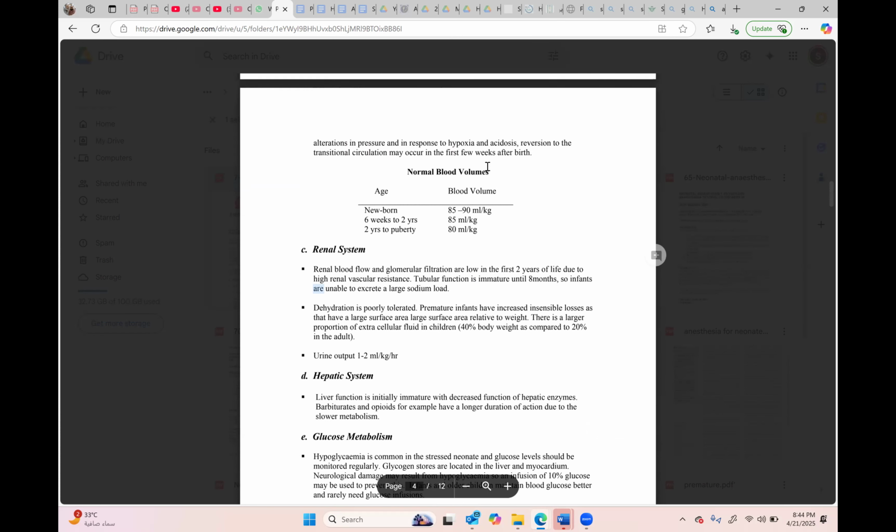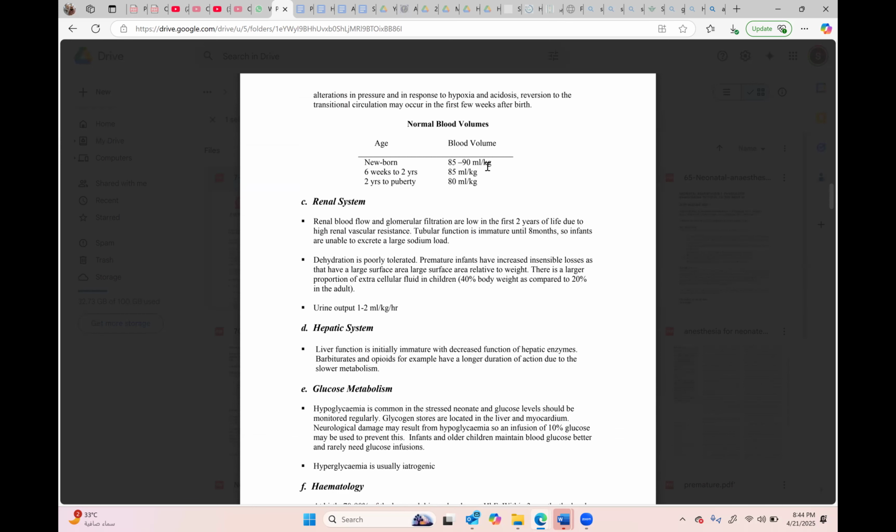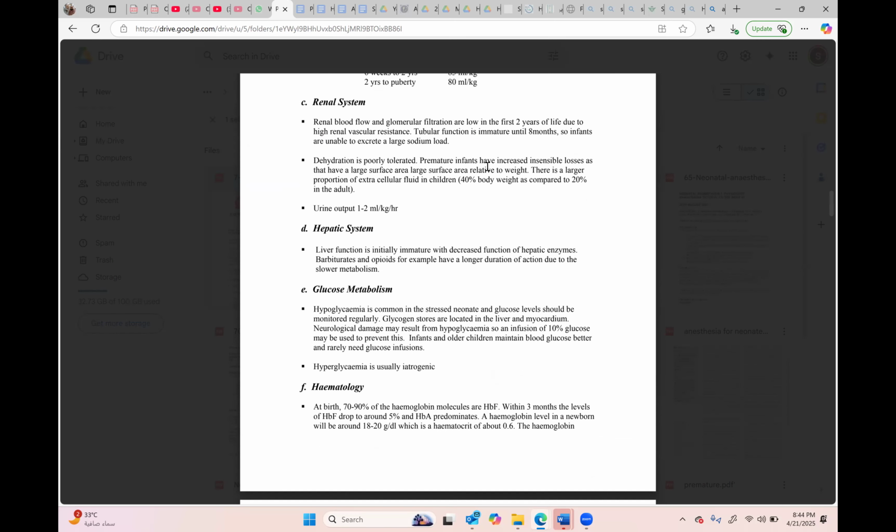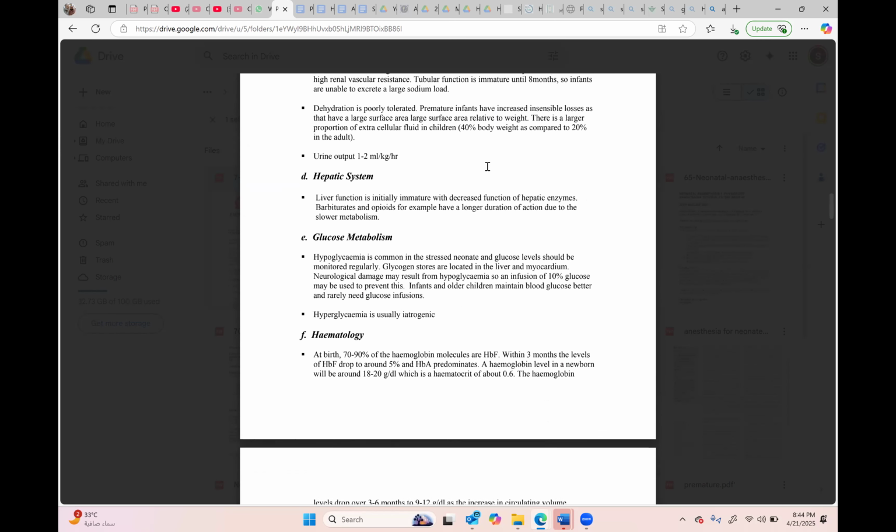And then the renal system is not fully mature. You have to maintain a higher urine output, and actually sometimes it is difficult to monitor. The pampers are one option, and of course if it's a long surgery you should have a Foley's. The hepatic system is not fully mature, so the metabolism will be slow.